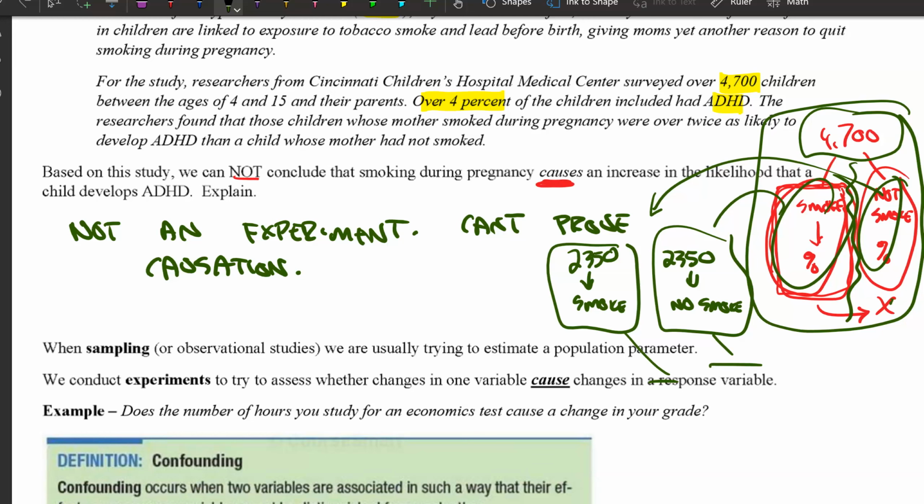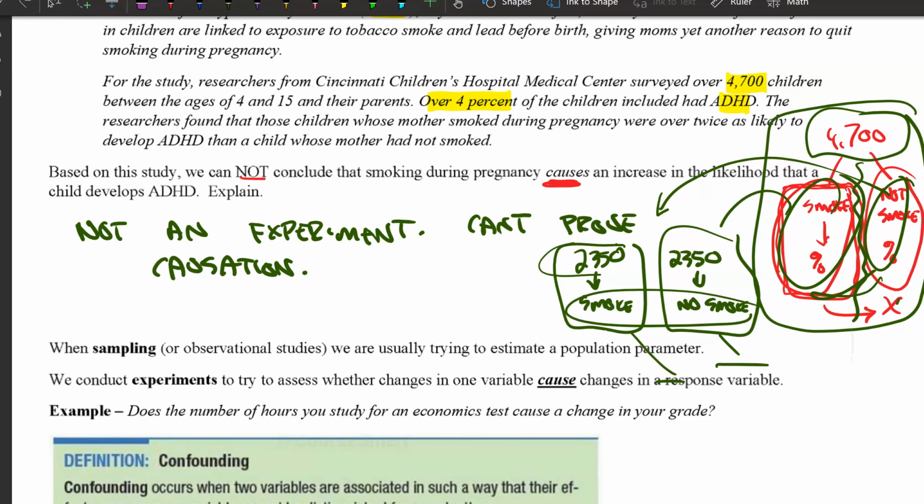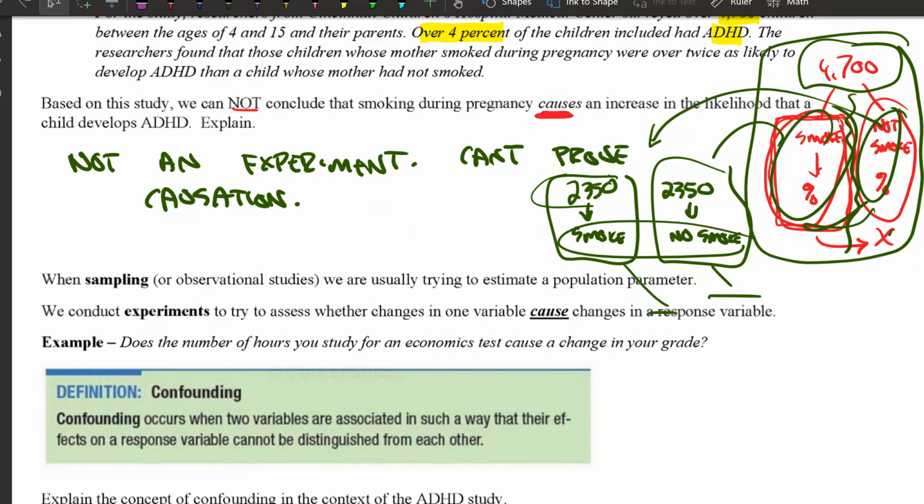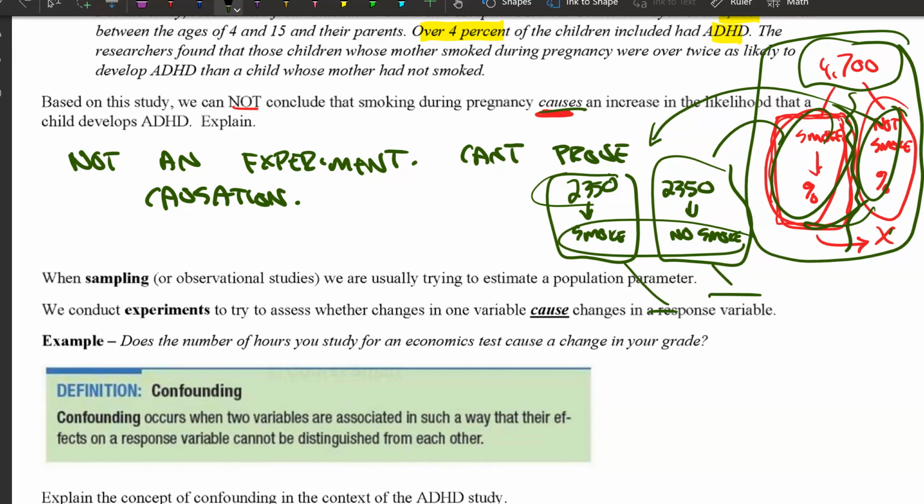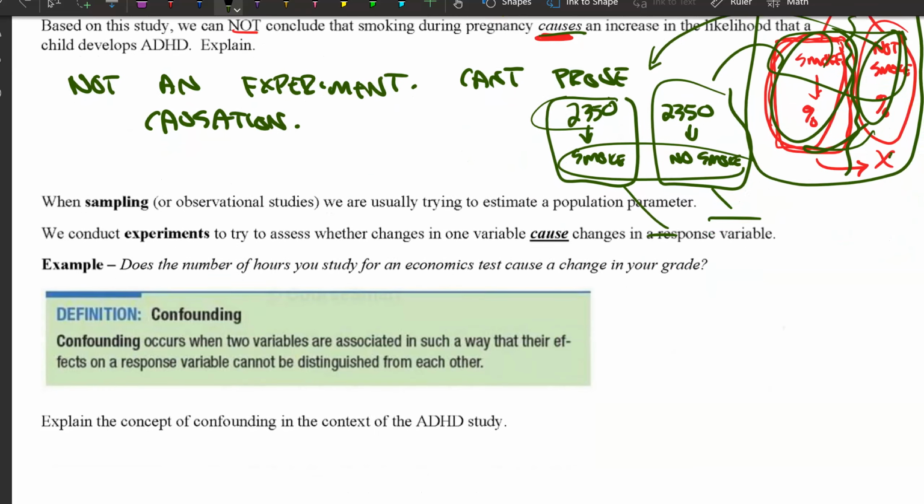It lets you see if the smoking is the cause, or if it's these other factors that we discussed. Okay. Now you could never do this experiment, of course, but that's how you would run an experiment. That's how you would show causation. A properly designed experiment can show that a variable is causing a change in a response. And if you don't run a good experiment, then you're not going to really know if it was the variable you're talking about or if it's some other variable.